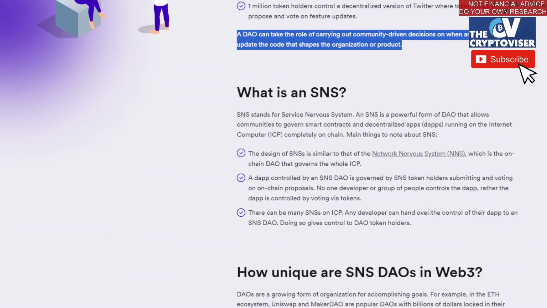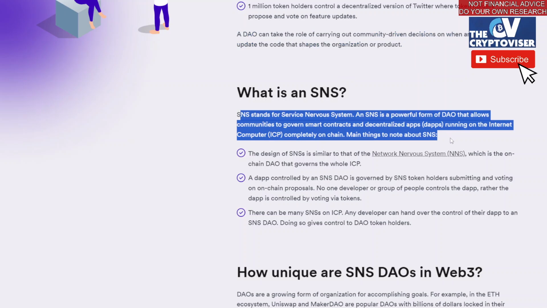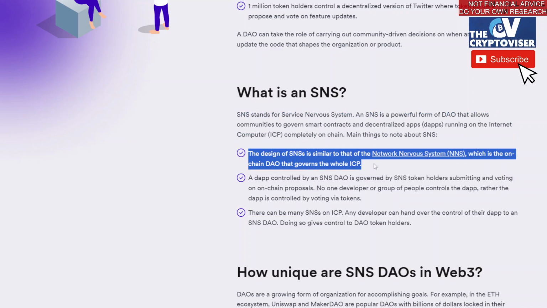So in the ecosystem of ICP, what is an SNS? This stands for the Service Network System. It's a powerful form of DAO that allows communities to govern smart contracts and decentralized apps running on ICP completely on-chain. The main thing to note about the SNS is that the design is similar to the Network Nervous System, which is the on-chain DAO that governs the whole Internet Computer Protocol.